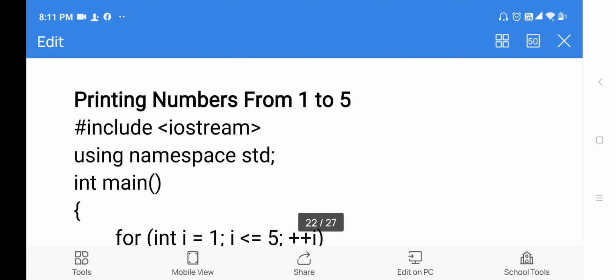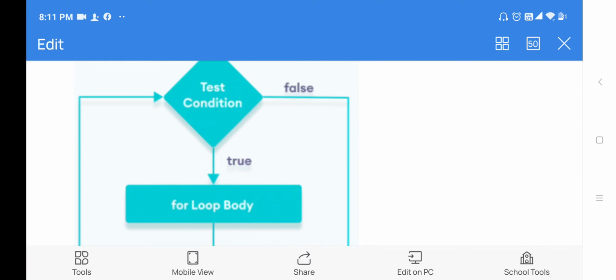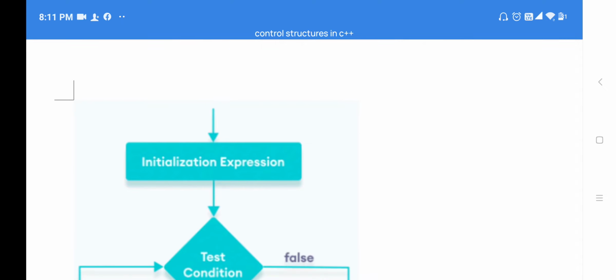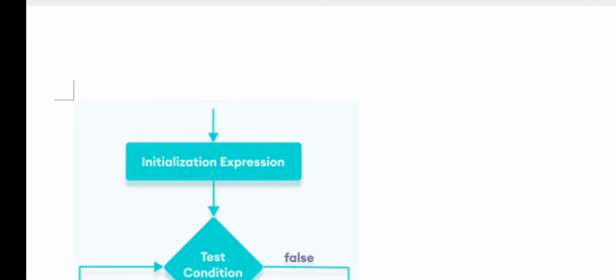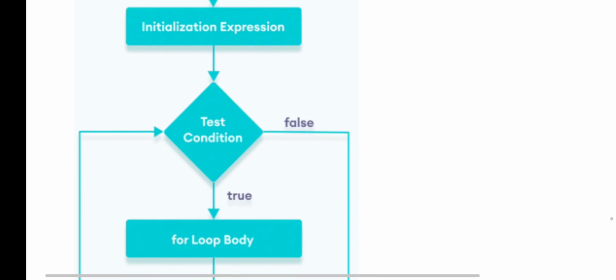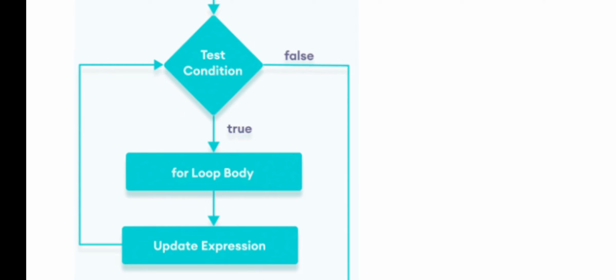Now here you can see the flow chart. First, the initialization expression will initialize the variable. Next, after initializing the variable, what are we doing? We are testing the condition. If the condition is true, then what are we doing? The for loop body will be executed.